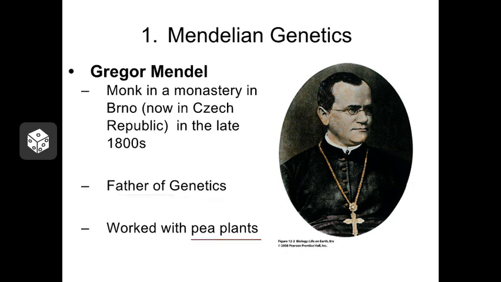So what he did was carefully breed together pea plants, and he would carefully keep track of the characteristics of the parents and the offspring. And more importantly, he took very careful notes on all of these characteristics and how they traveled from one generation to the next. He did this over a period of years and worked with something like 28,000 pea plants during that time. And so from all of this information, he was able to divine or put together the basic patterns of genetics that still hold true today. So that's why he's considered the father of genetics.